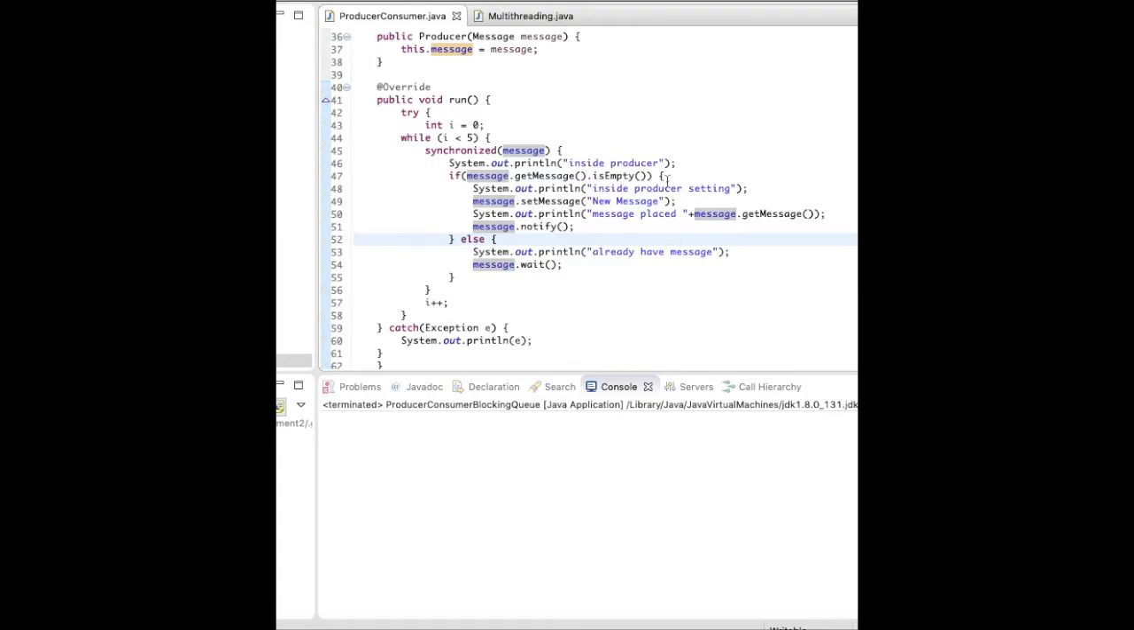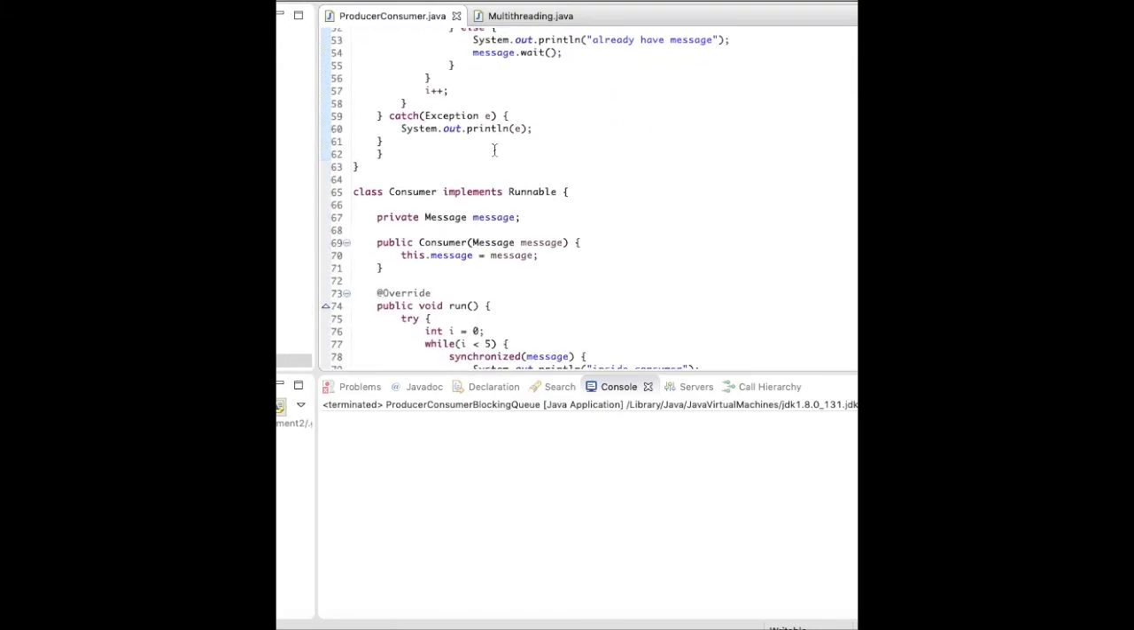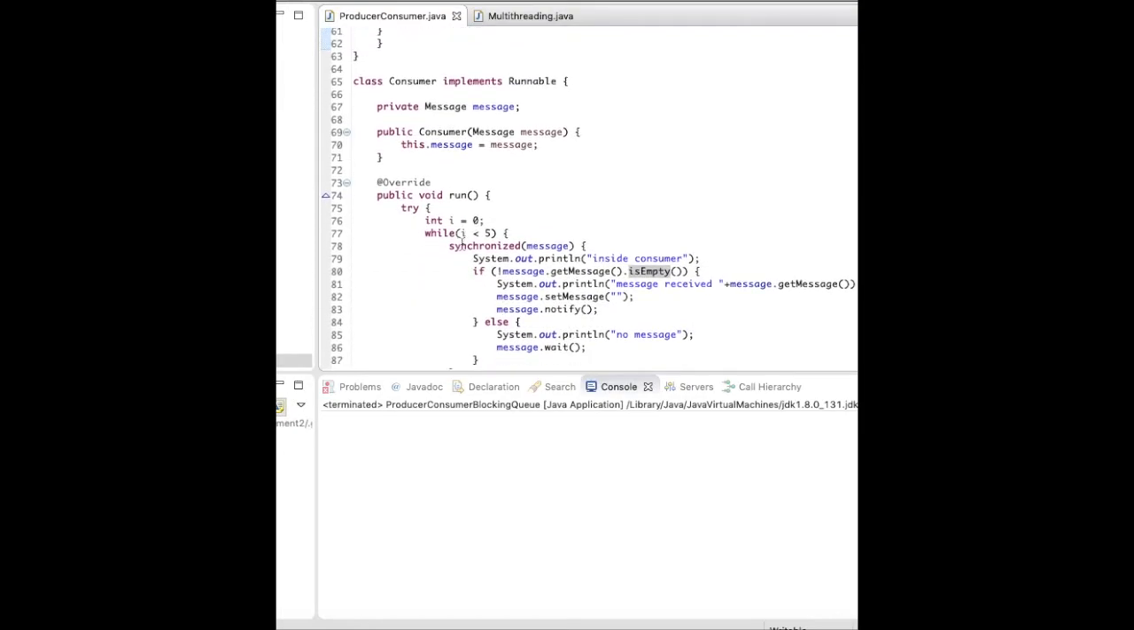But if the message is not empty, there's already a message on the message class, so we don't need to put any other message. That's why I'm just logging "already have message" and making it wait, so that this thread will not terminate execution. It is in the blocked state until the message is empty. After some time, whenever another thread does notify, then this thread starts executing again. I mean, it comes from the blocked state to the runnable state.